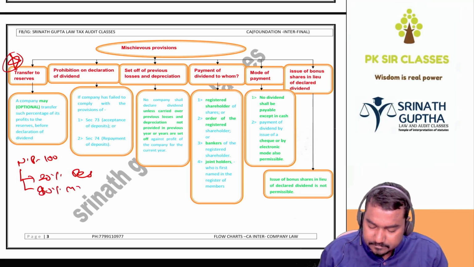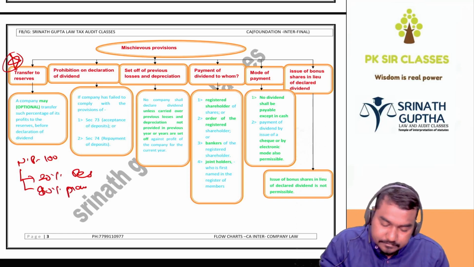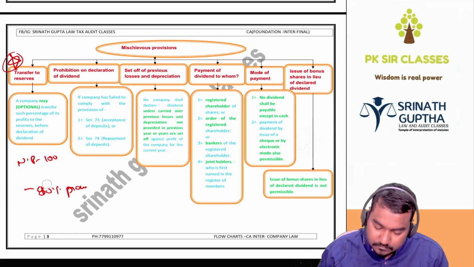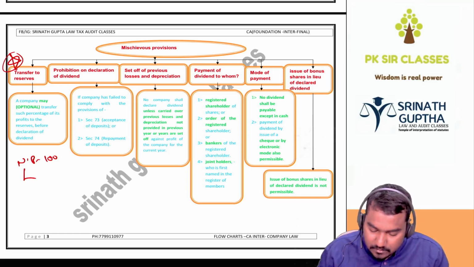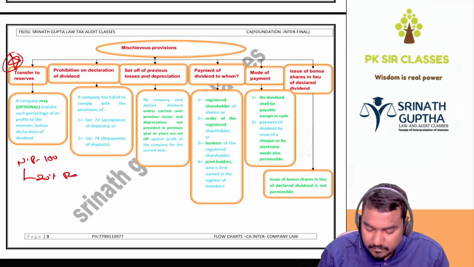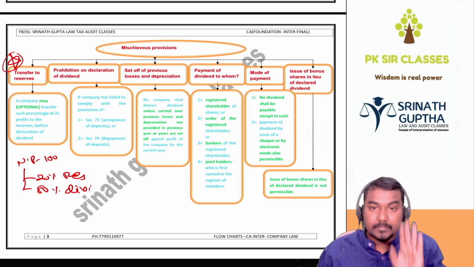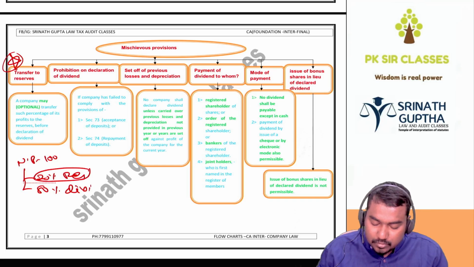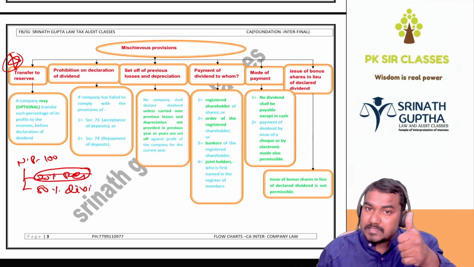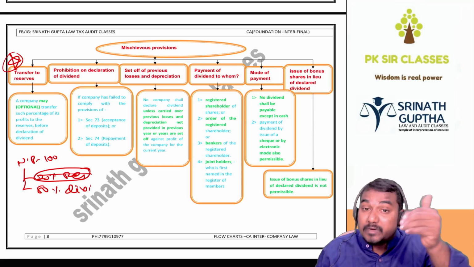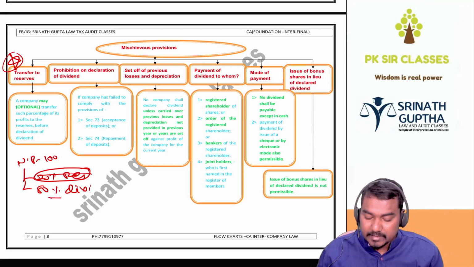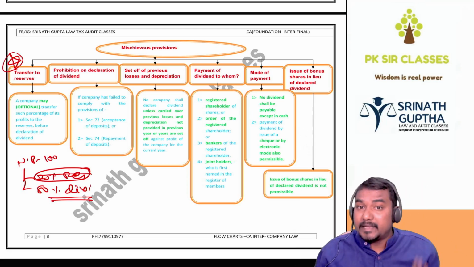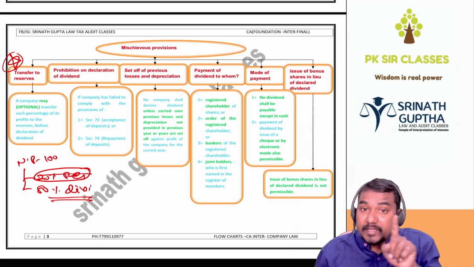For example, 20% they may transfer to reserves. Remaining 80% the company may pay as a dividend. May, not compulsory, sir. Can the company pay dividend without transferring this to reserves? Answer is yes. Remember, sir, company may transfer a certain percentage to reserves before declaration of dividend. Company can also declare dividend without transferring any amount to reserves.